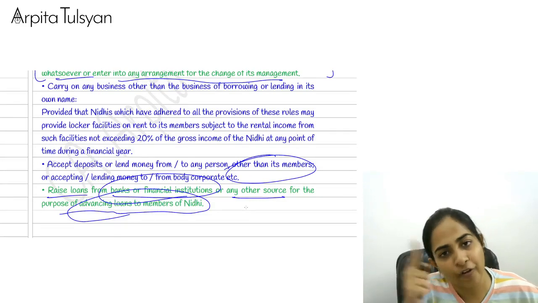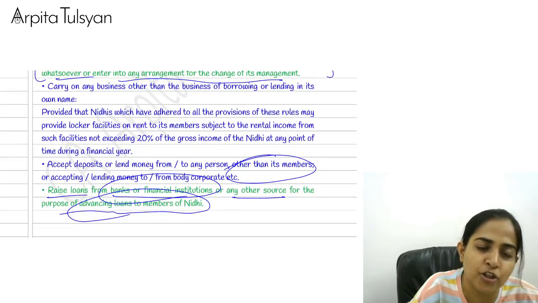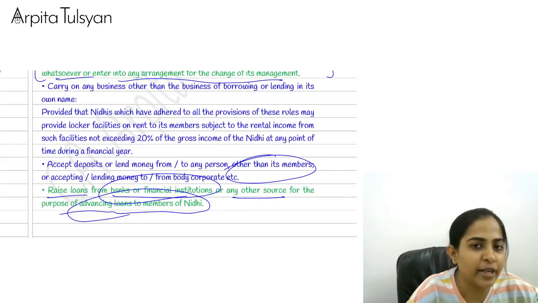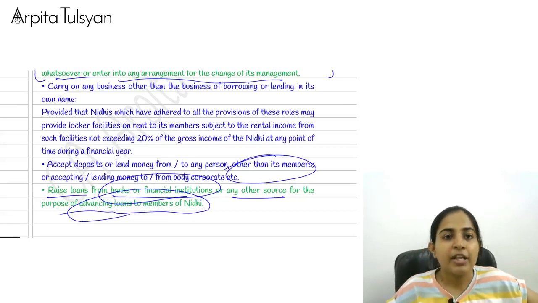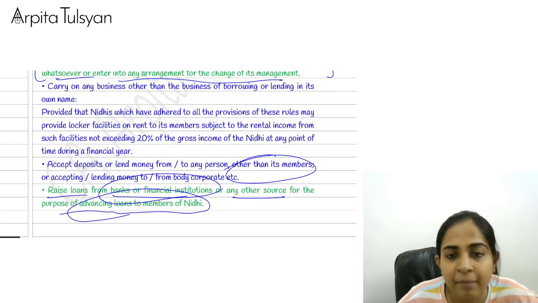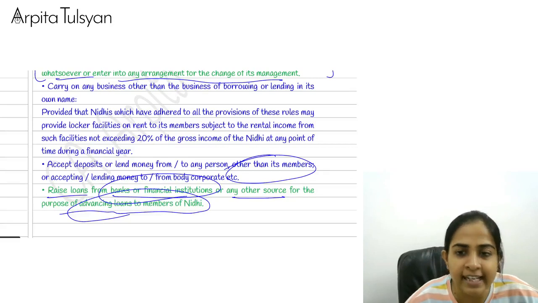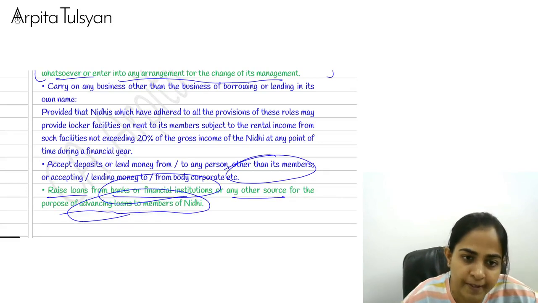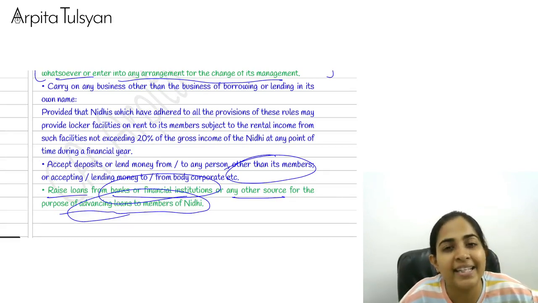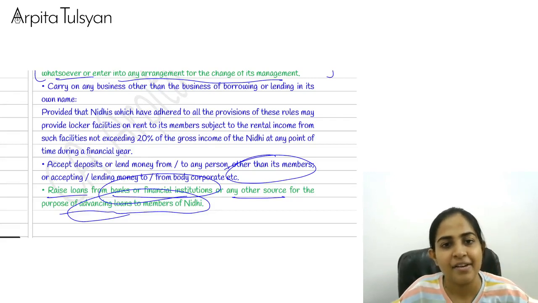Which money should flow from one person to another? The money which we have received from our members should go to the members who wish to take the loan. So outside involvement not allowed. You cannot get interested in any other company. You cannot issue shares, preference shares. You cannot deal with any other person. You cannot accept deposits or give loans to any other persons. You cannot engage yourself into any other activity except locker rent facility is allowed. The 20% point, that is allowed. Very clear with this?